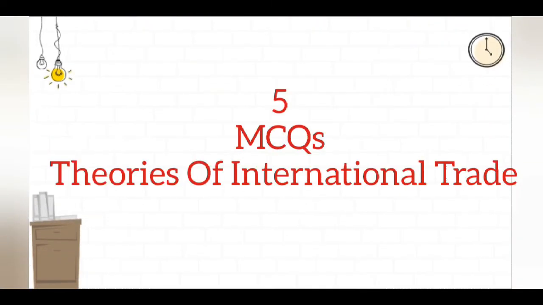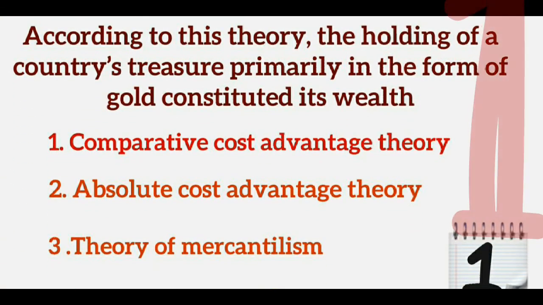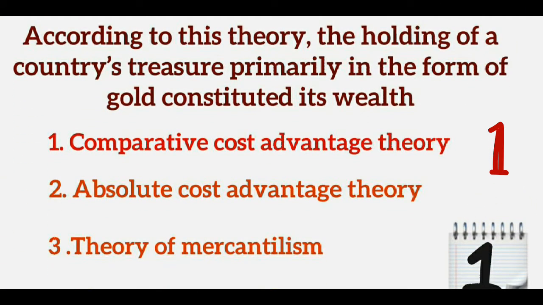Hi friends, now we are working on the MCQs from theories of international trade, which are very important for the Commerce NET exam. So the first question is, according to this theory, the holding of a country's treasure primarily in the form of gold constituted its wealth. And the options are, first one comparative cost advantage theory, second one absolute cost advantage theory, and third one theory